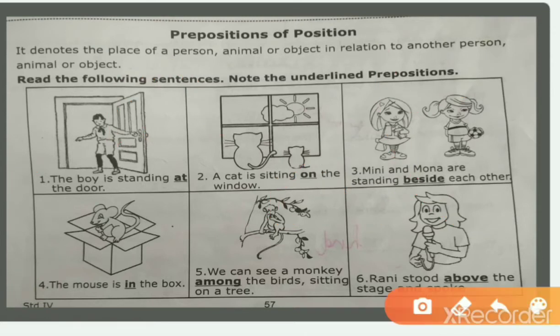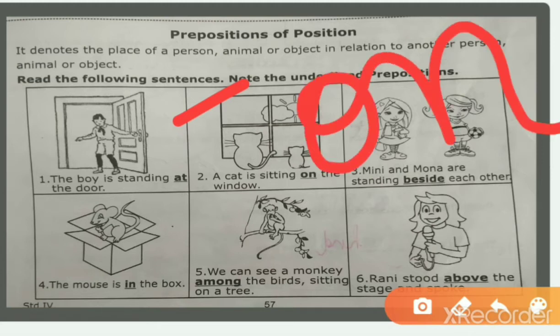Next we have, see this cat. A cat is sitting dash the window. What is the position between the cat and the window? The cat is sitting on the window. Next we have, we can see a monkey among the birds sitting on a tree. Okay, among is a preposition of position.